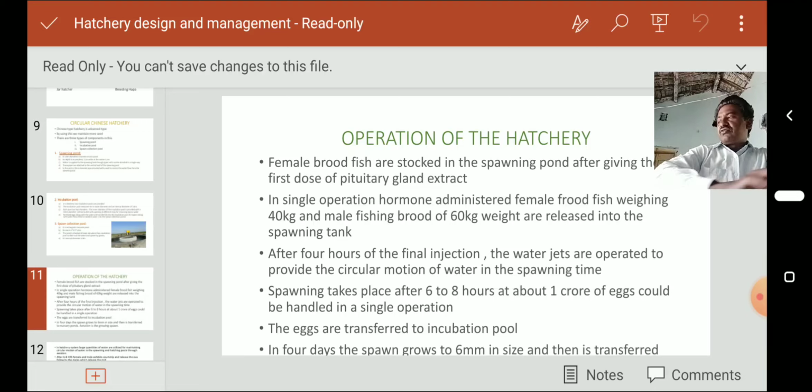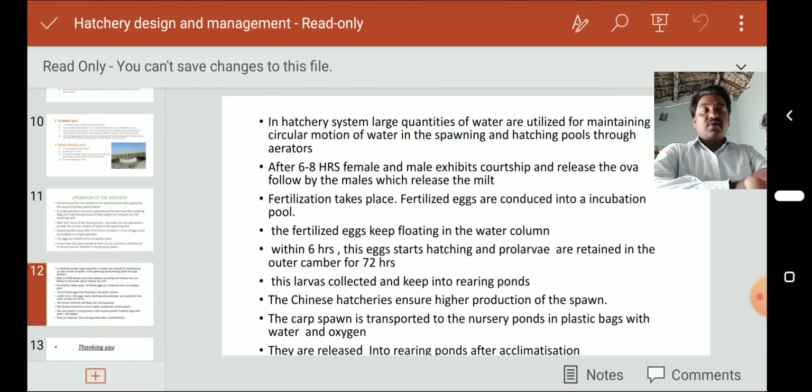For that we inject pituitary gland extract into these fishes, and after 6 to 8 hours they may release 1 crore eggs. We maintain the incubation pool, and in 4 days they grow to 6 mm size. These are transported to the next ponds, where maintenance takes place.